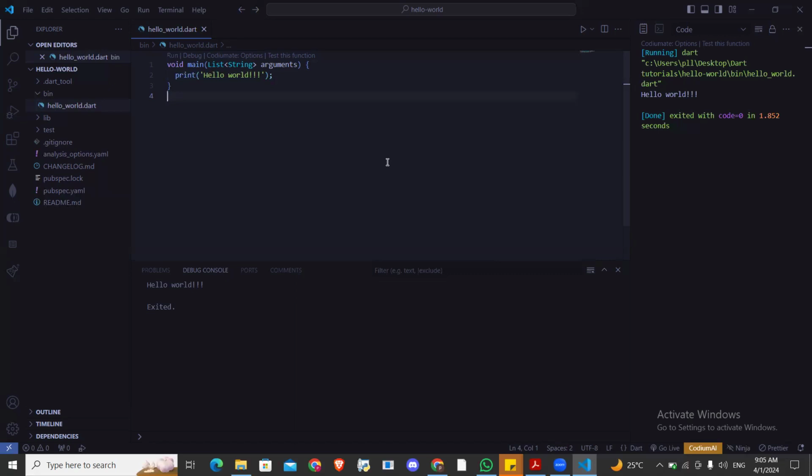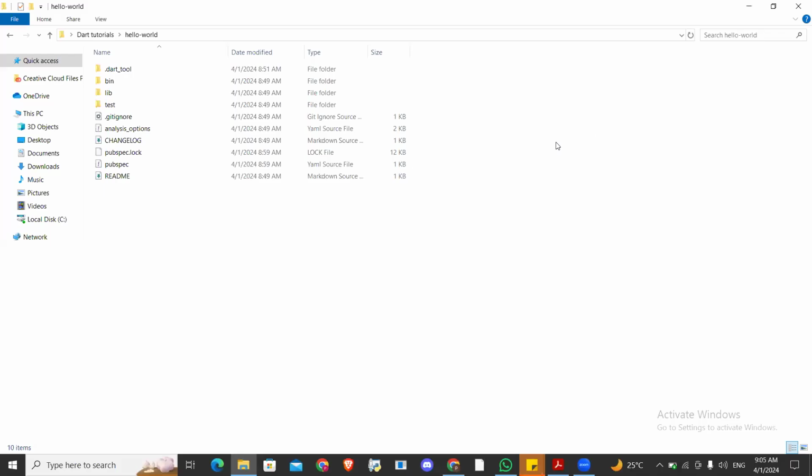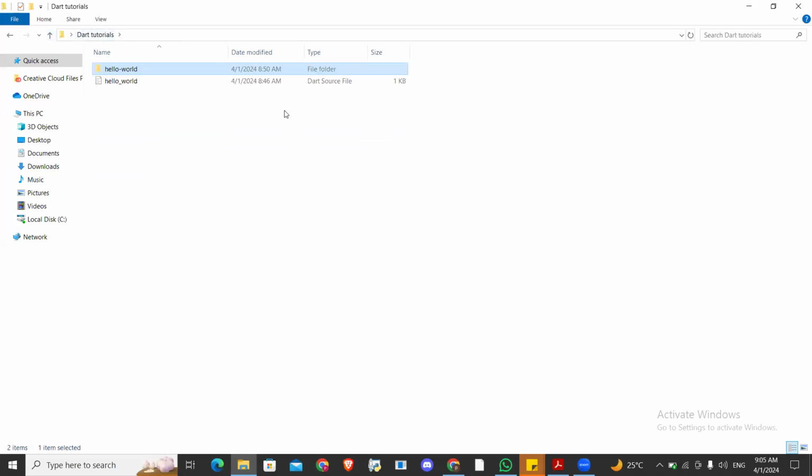Okay, before that, I want to close Visual Studio Code. I want to close this project, and go back to this main folder. This hello world is a single file we created, using the command touch hello world.dat. This is the file we created, and this is the project, the full console project we created with the create command. All right, we created this project.